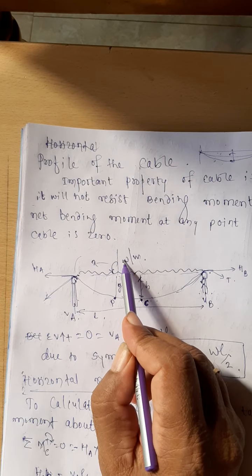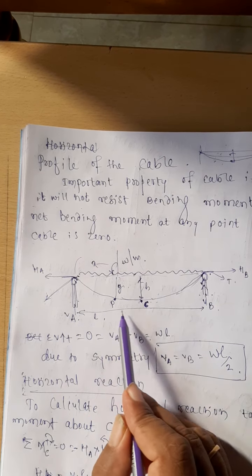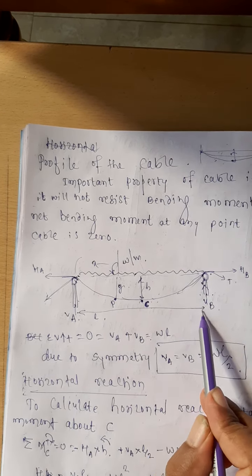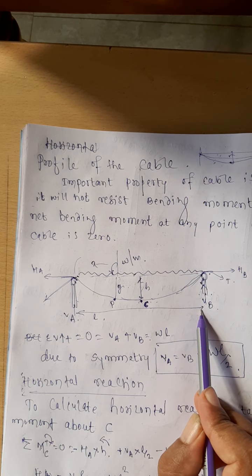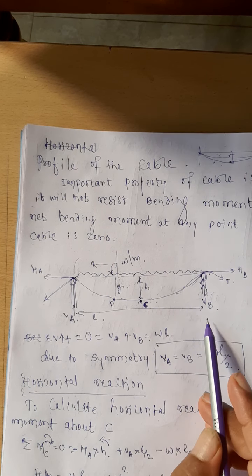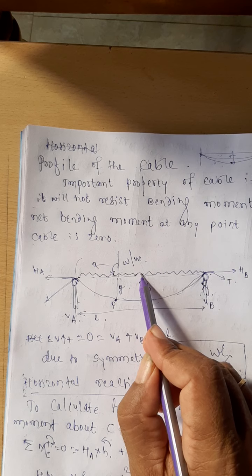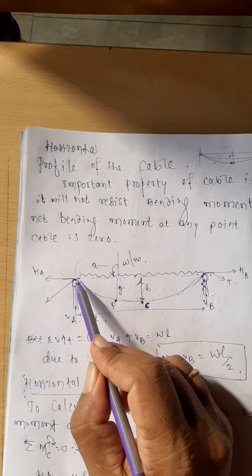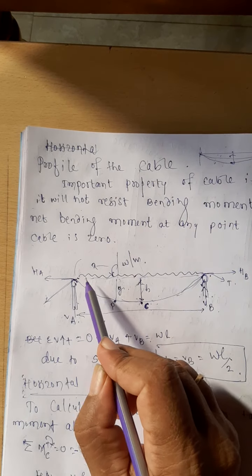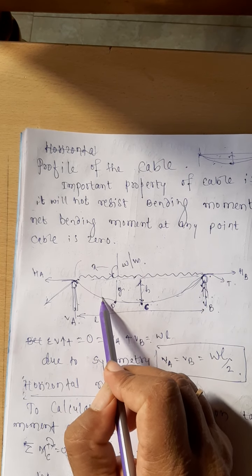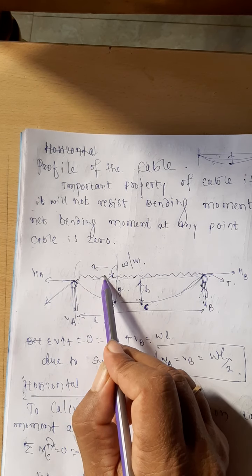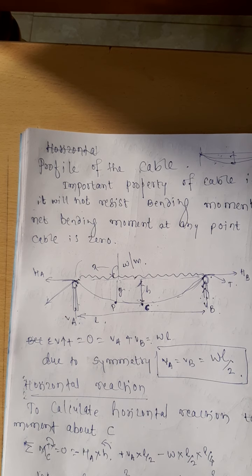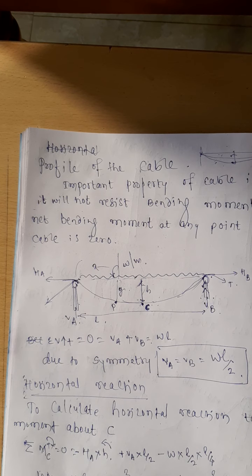That load you are assuming to be W per meter, and the distance between the supports is nothing but L. After putting the load, you assume that the central dip is equal to H. I want to arrive at what may be the value of Y at any distance X from one of the supports. For that, I am going for analysis of the cable.